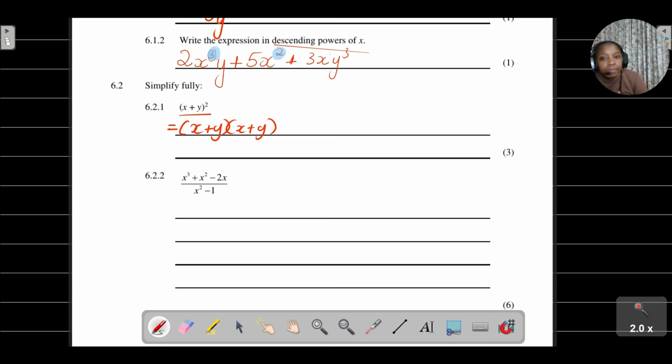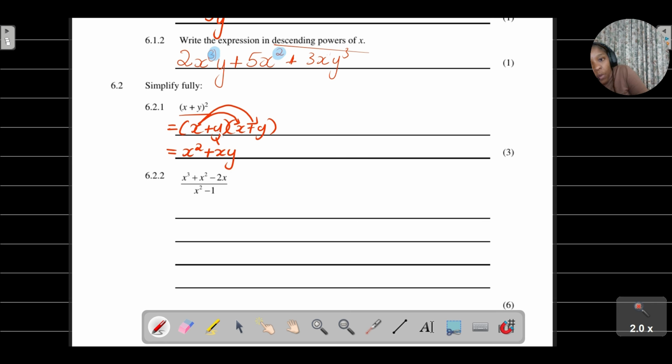There are two ways you can do that. You can use FOIL. You want to distribute the terms in the first bracket with the terms in the second bracket. So x times x gives me x squared. Then x times positive y is xy.